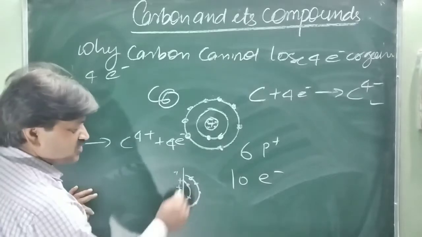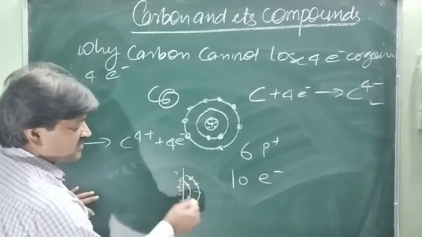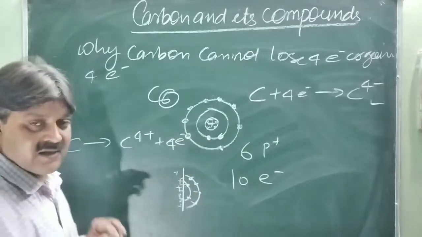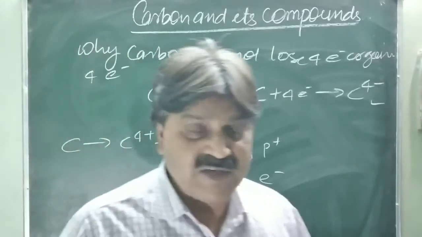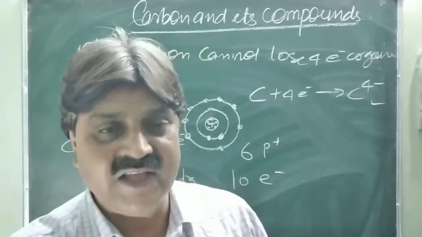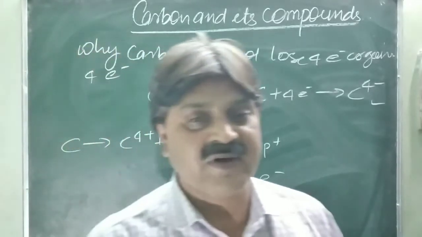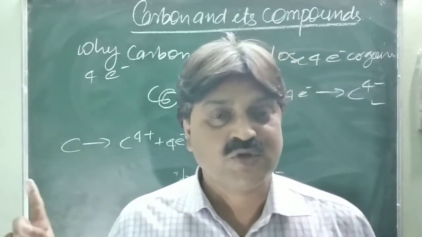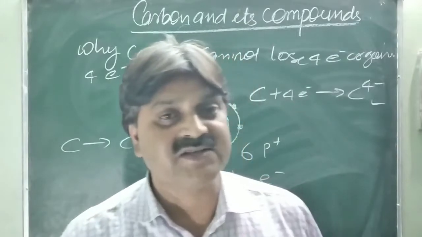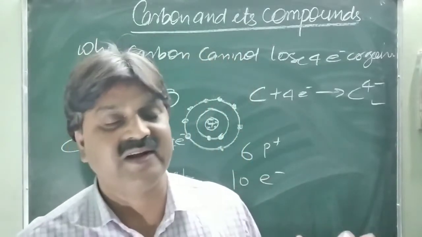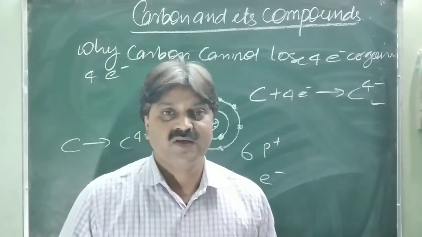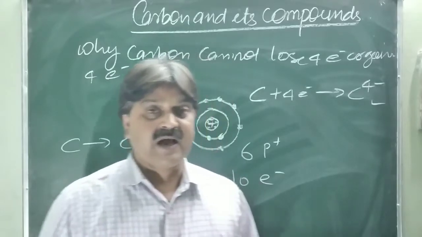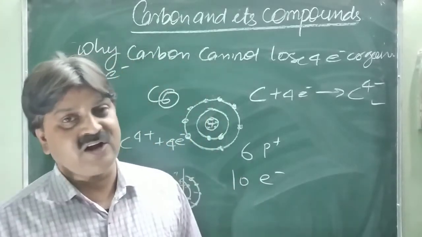Because of the smaller size, a very strong force of attraction acts between the nucleus and the electrons. A large amount of energy is required to release the electrons from the valence shell, the outermost shell, of carbon. So because of its very small size, carbon cannot lose 4 electrons. So carbon cannot gain 4 electrons and cannot lose 4 electrons.